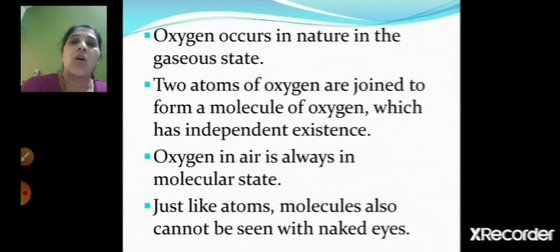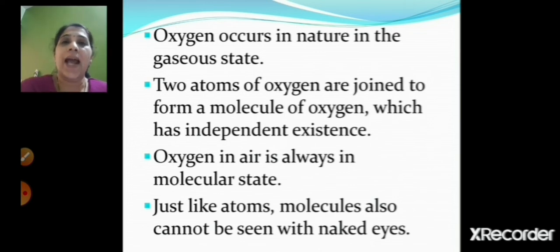Oxygen. This oxygen occurs in nature in the gaseous state. When two atoms of oxygen are joined to form a molecule of oxygen, they have independent existence. So the oxygen which is present in the air is always in the molecular state.